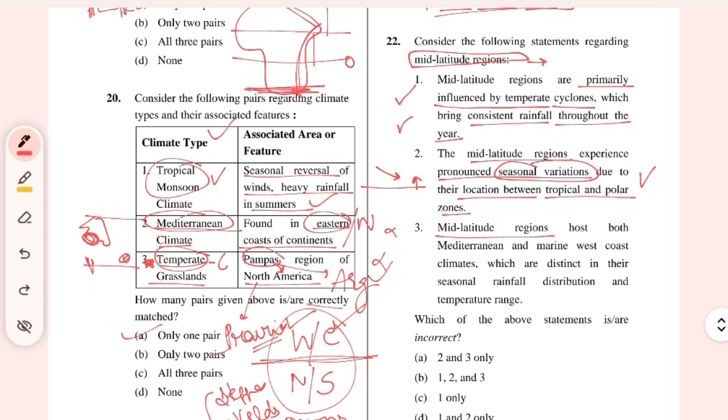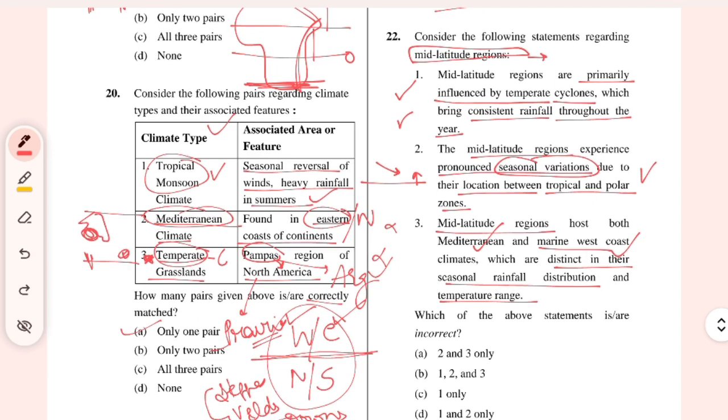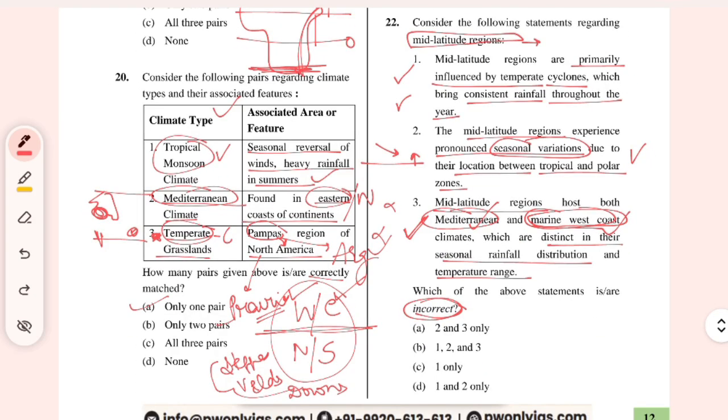Mid-latitude regions host both the Mediterranean climate and the western coast marine climate, which are distinct in their seasonal rainfall distribution and temperature range. Yeah, because what happened, in the Mediterranean climate or the mid-latitude, what happens is wet winters, and the marine west coast, and this is correct, so we can also mark it, right, and we are asked with the incorrect one.